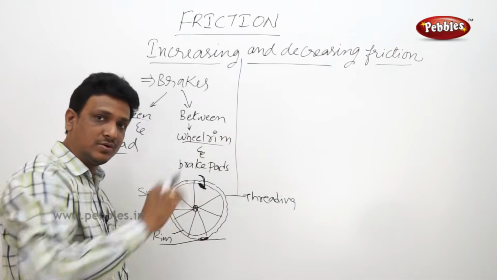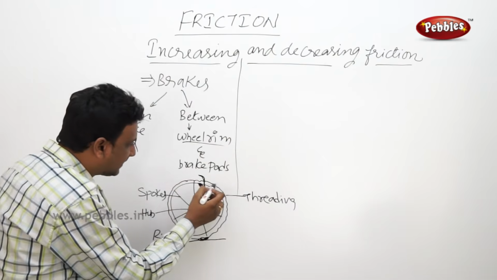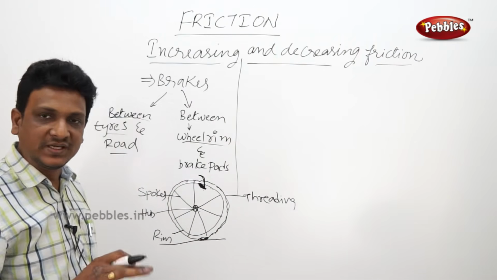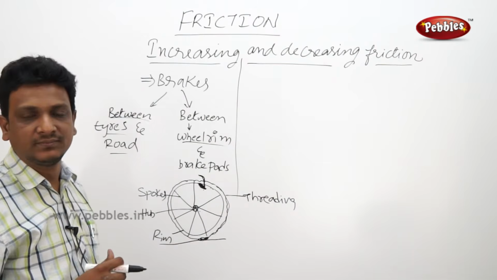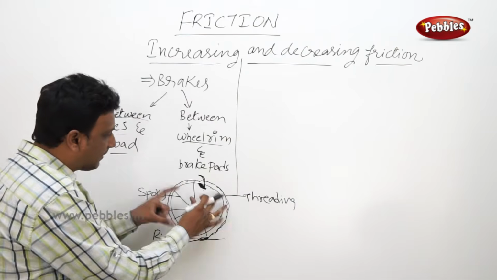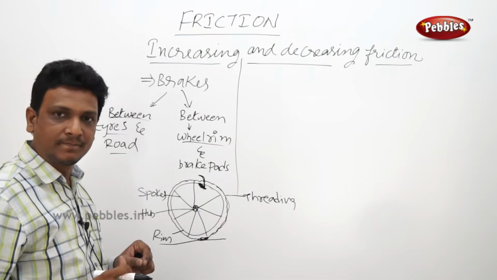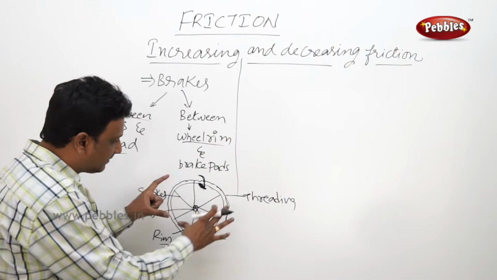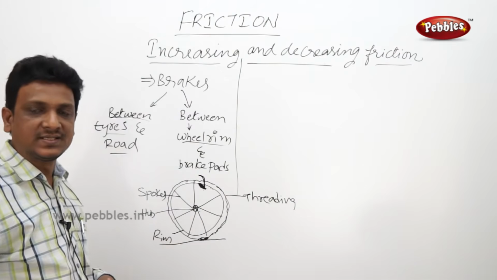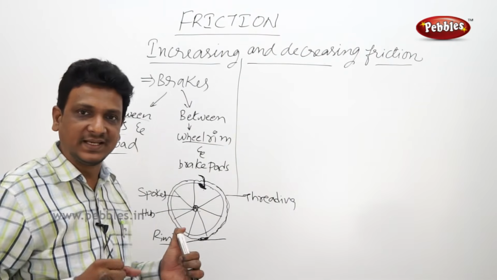Your brake pads are good. You applied the brake, but your tire threading, the design on the tire, is worn out. If the tire becomes old, the threading becomes old. Then what happens? Then you will apply the brake, the wheel will stop rotating, but the bicycle cannot be stopped. It will skid on the road.